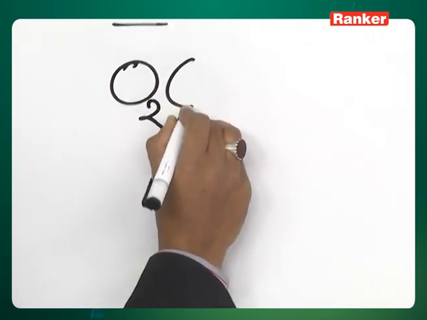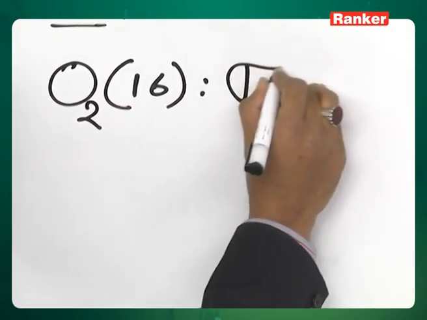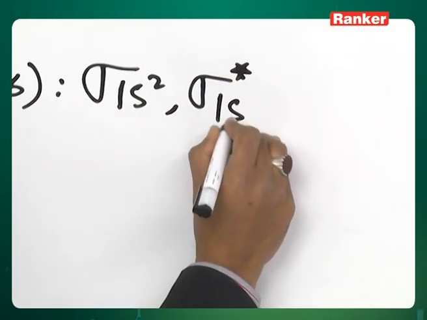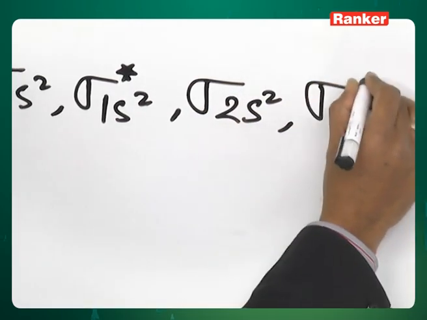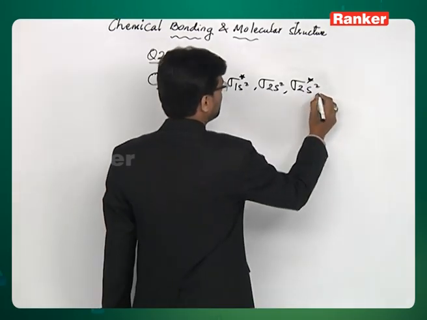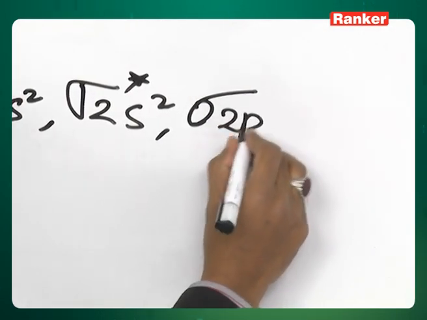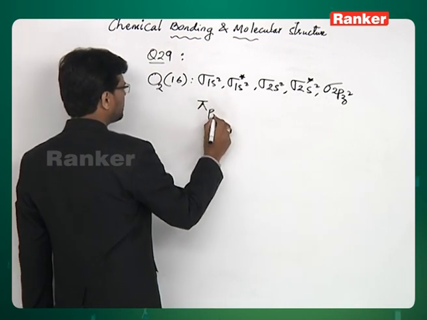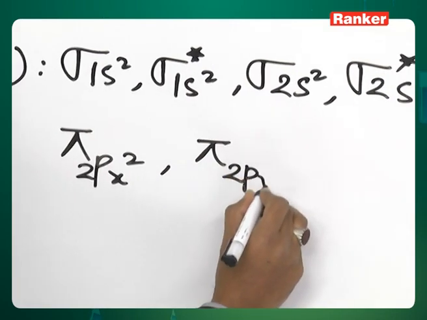O2 molecule has 16 electrons. If you write the configuration, sigma 1s2, sigma star 1s2, sigma 2s2, sigma star 2s2. This accounts for 8 electrons. We still have 8 electrons. Then comes sigma 2pz2, then pi 2px2, pi 2py2.